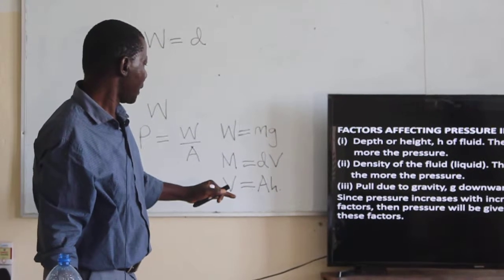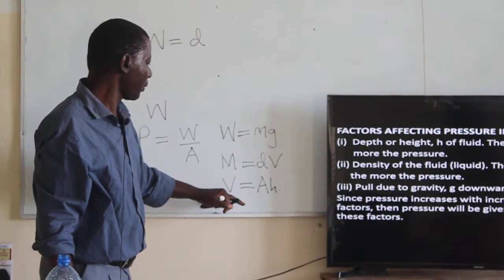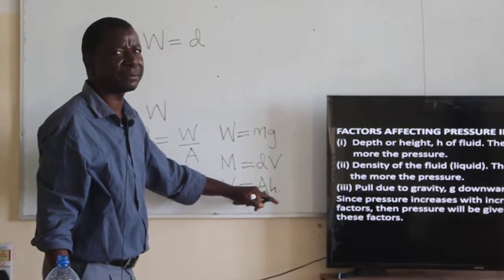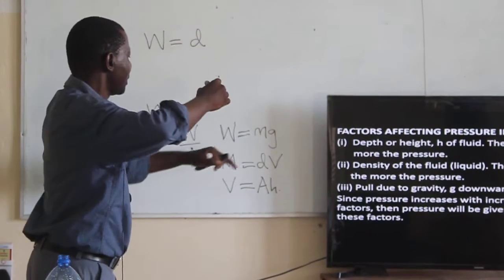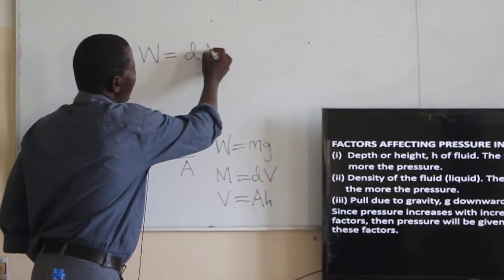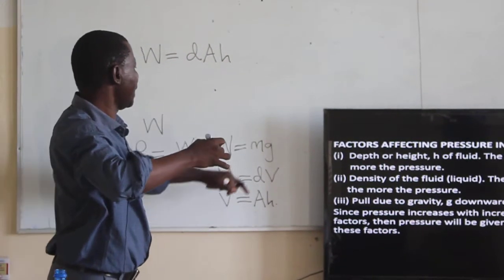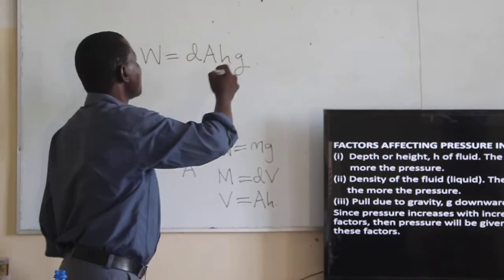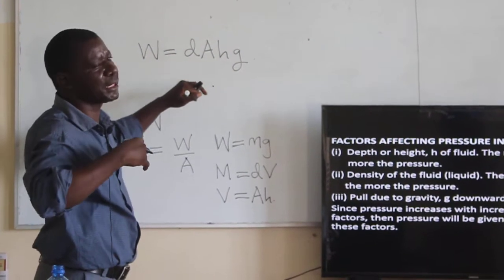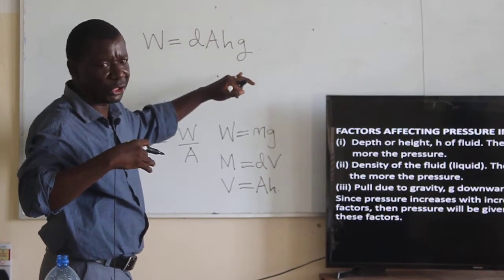Okay, so the volume will be, we have already said the volume is given by area times height. So if we substitute the volume here, it will be area times the height. And then the G, the gravitational pull, G. So the weight will be given by the density times the area times the height times G.